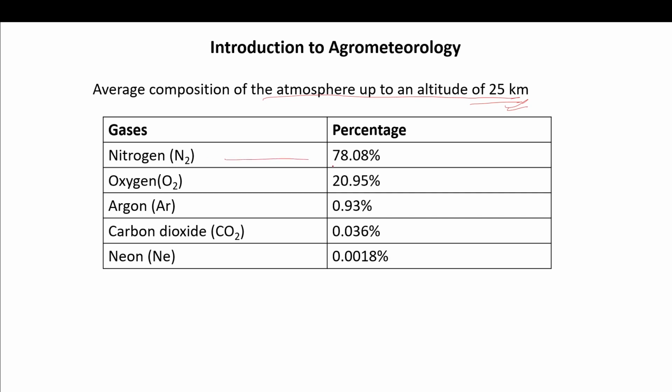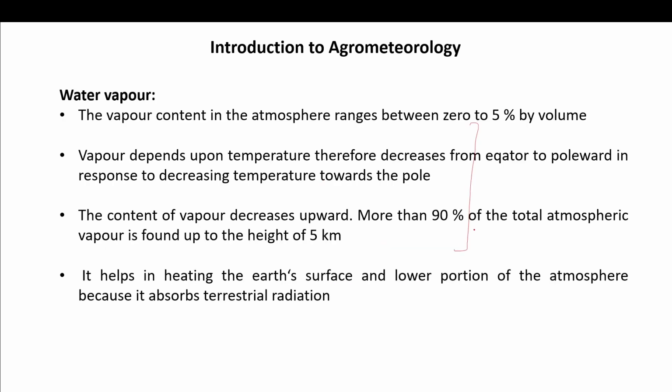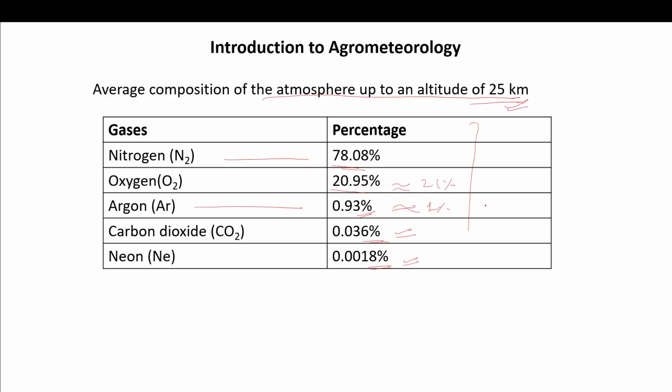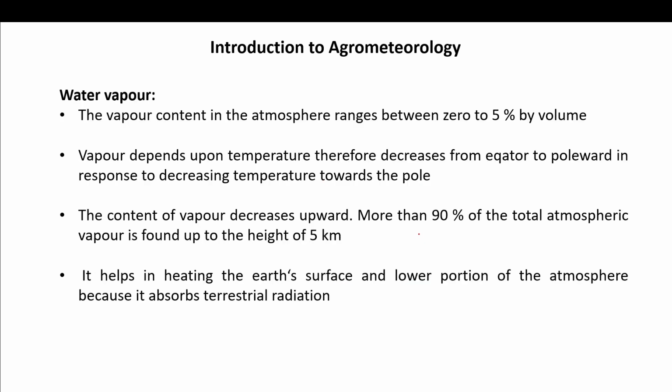Nitrogen 78%, oxygen 20.9, approximately 21%, argon around 1%, 0.93, carbon dioxide just 0.036%, and neon 0.0018%. So this is very important to know, the percentage of different gases present in the atmosphere.